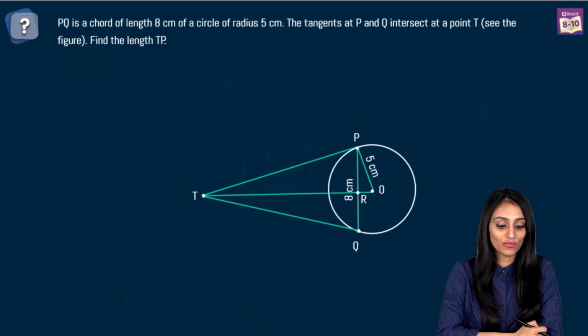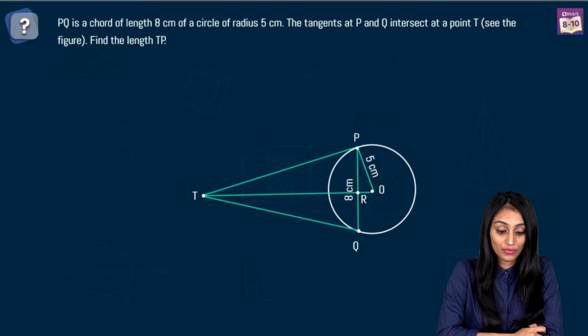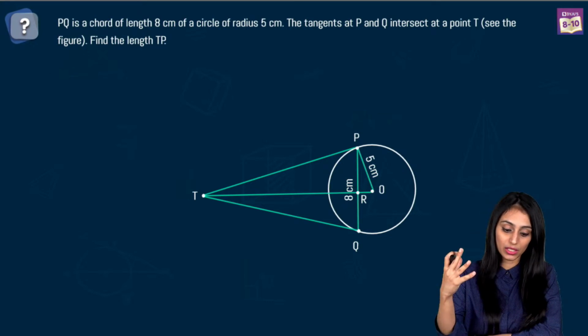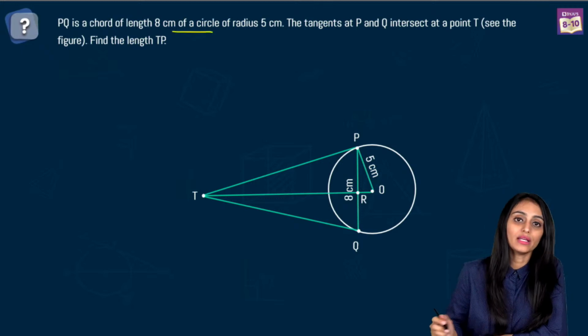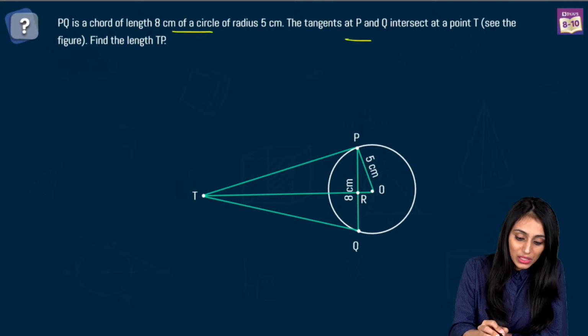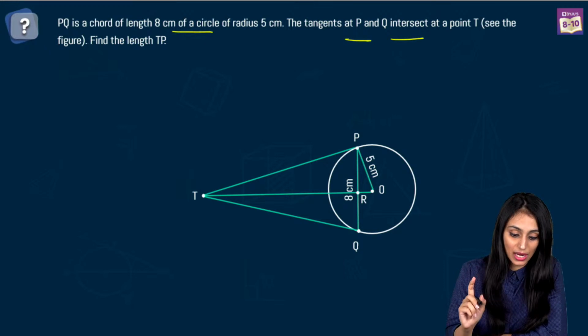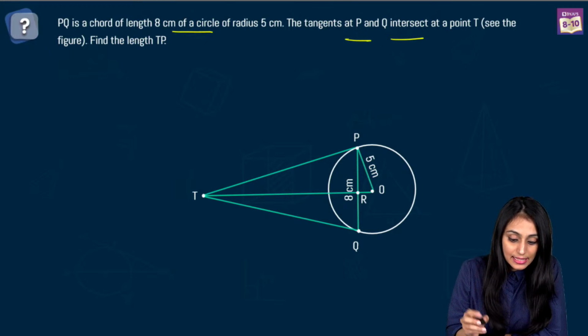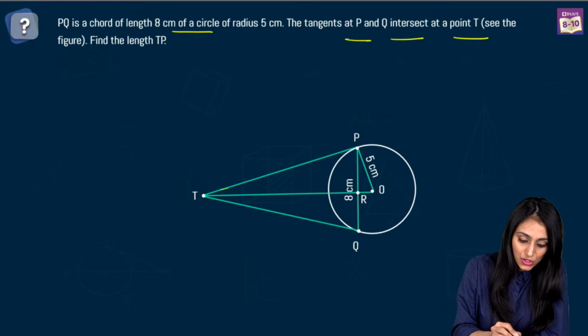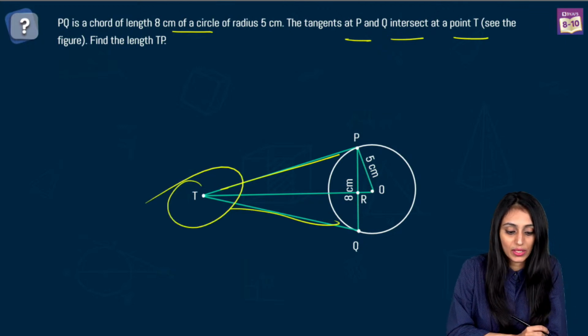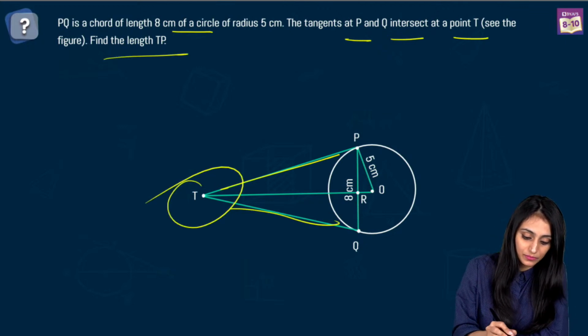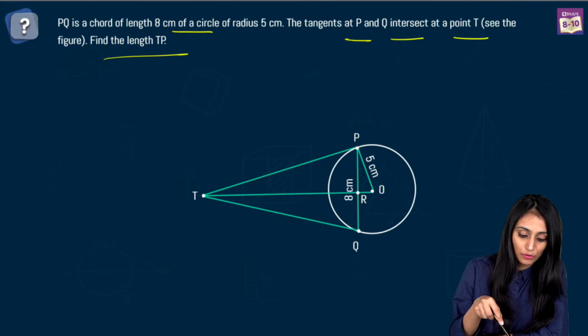PQ is a chord of length 8 cm of a circle of radius 5 cm. So we have a circle here whose radius is 5 cm. PQ is a chord of length 8 cm. The tangents at P and Q are intersecting at a point T. Both the tangents are intersecting at this point. Find the length of TP. We have to find this length.